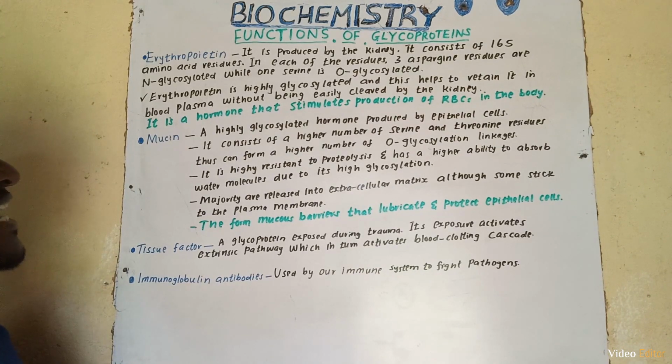Mucin. It's a highly glycosylated hormone produced by epithelial cells. It consists of a higher number of serine and threonine residues that can form a higher number of O-glycosylation linkages. It is highly resistant to proteolysis and has a high ability to absorb water molecules due to its high glycosylation. Majority are released into extracellular matrix, although some stick to the plasma membrane. They form mucus barriers that lubricate and protect epithelial cells.